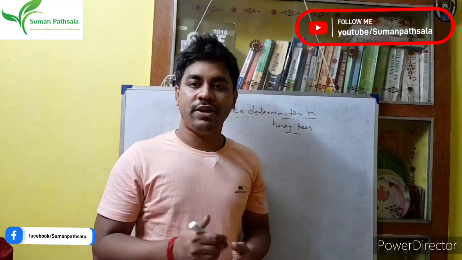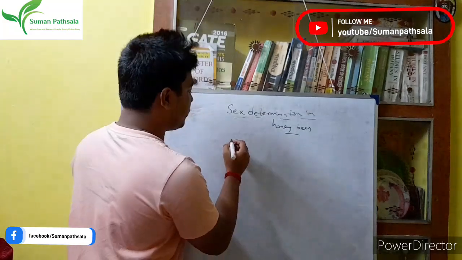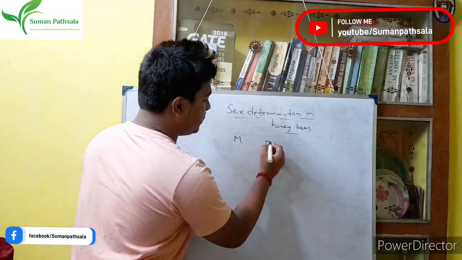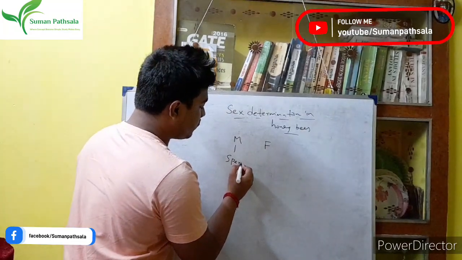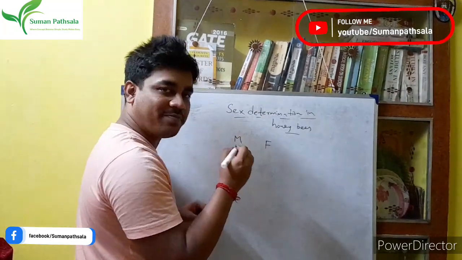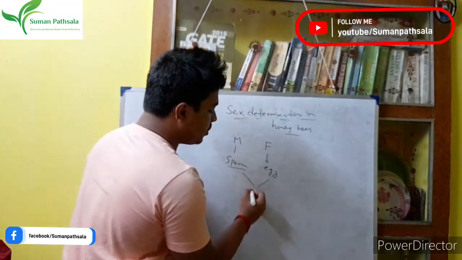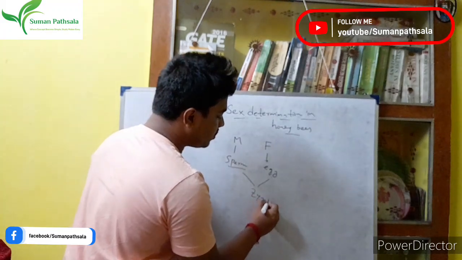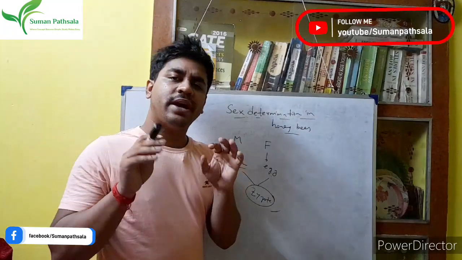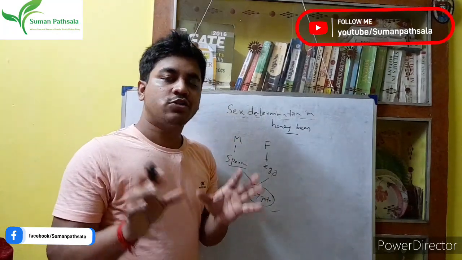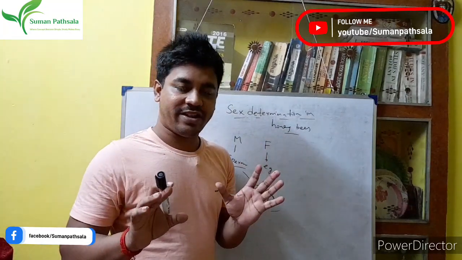So what we know in reproduction, there are two types of sex. First one is male and the other is female, right? We all know from childhood, male have the sperm and the female have the egg, and when they unite together they form the zygote, and from the zygote a new individual is formed. This is the actual biological process through which the new generation comes. All we know, all we understand, right?